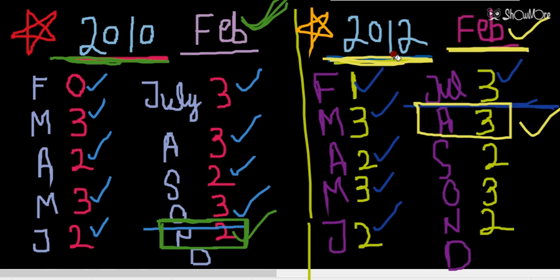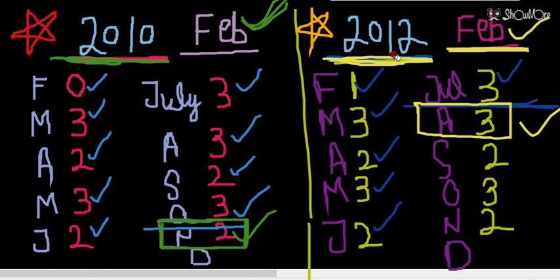But if we talk about the month of March, then the answer will be the same for both the years. Means normal year and leap year, the answer will be the same for the month of March, for the month of April, May. The answer will be the same for both the years, either it is a leap year or a non-leap year.